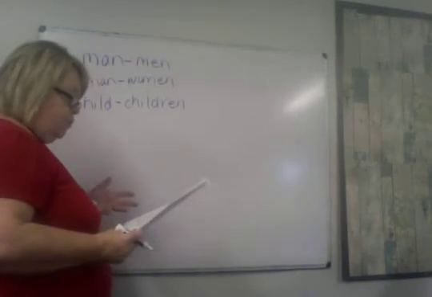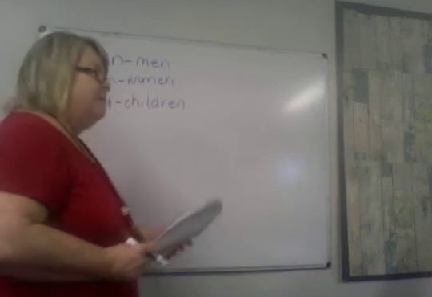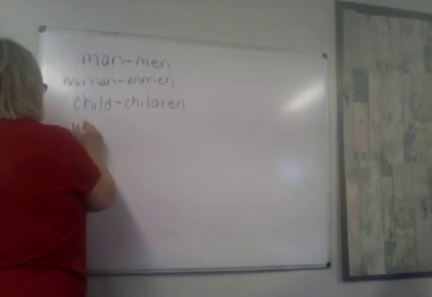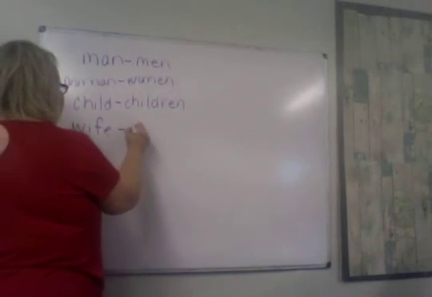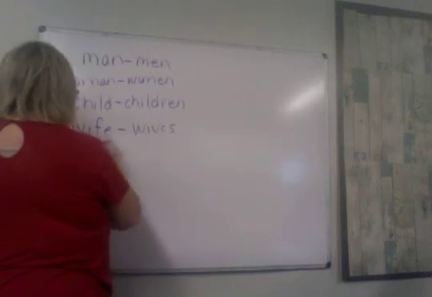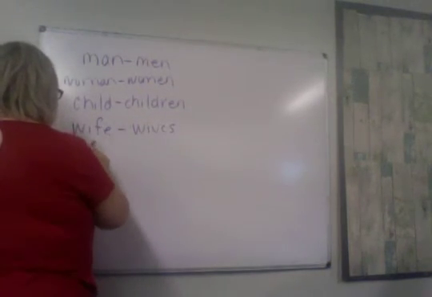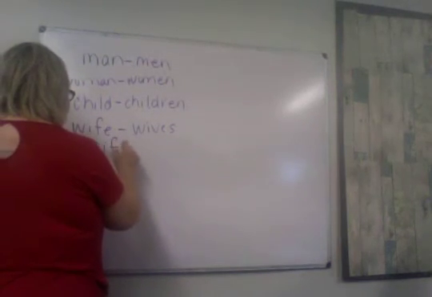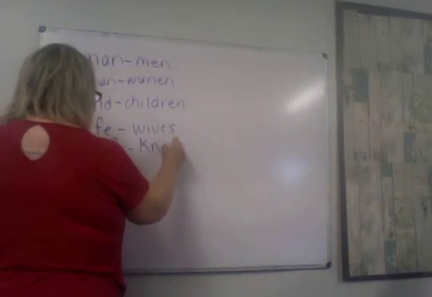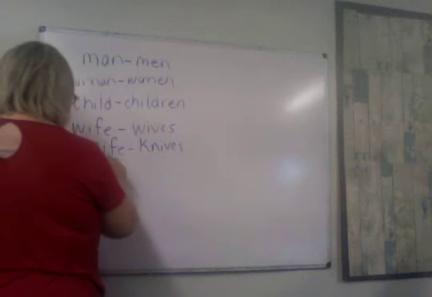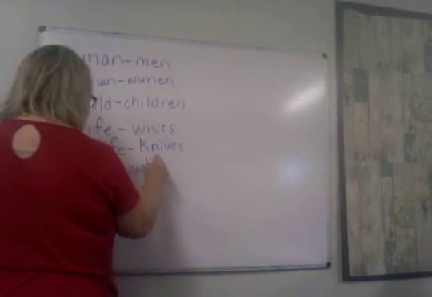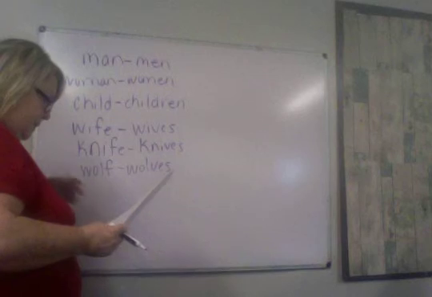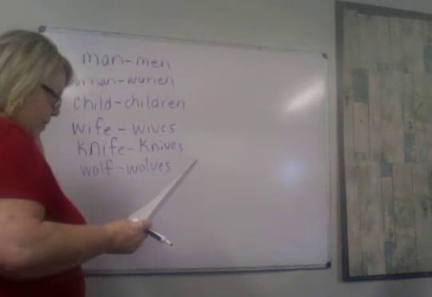But we have some other rules, like words that have an F in them. Wife becomes wives. We change the F to a V and add ES. Knife becomes knives. Wolf becomes wolves. So that's one of the special ones that we talked about.